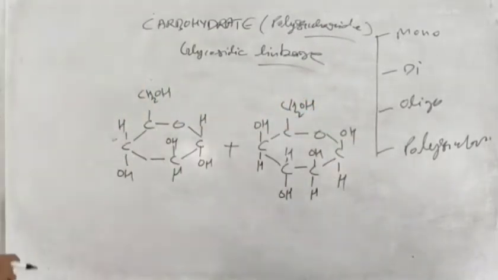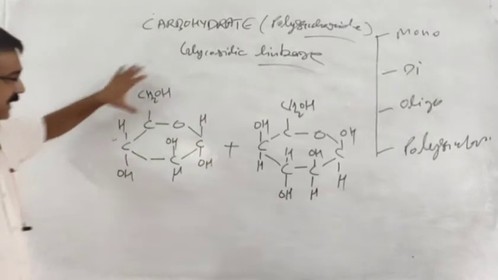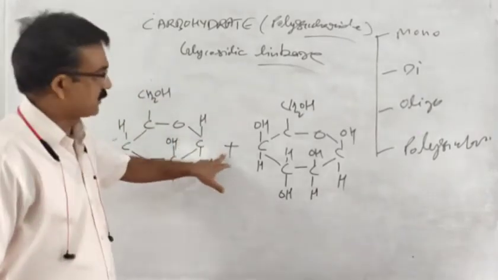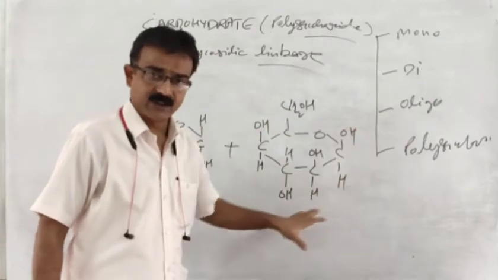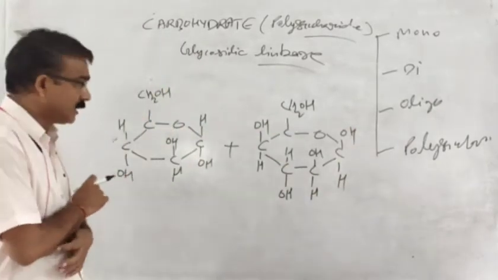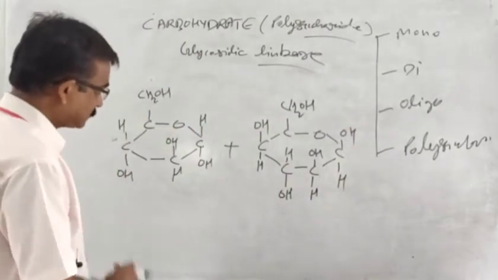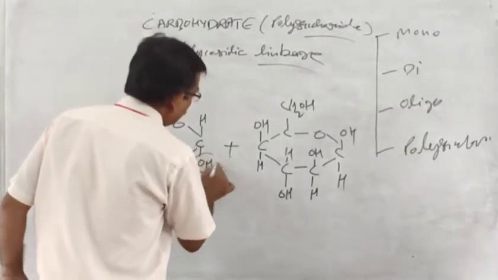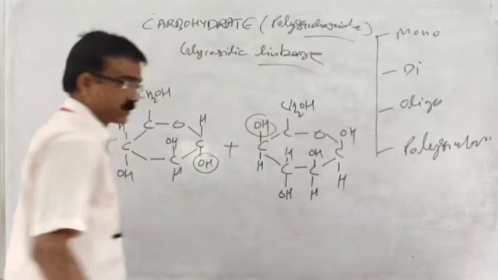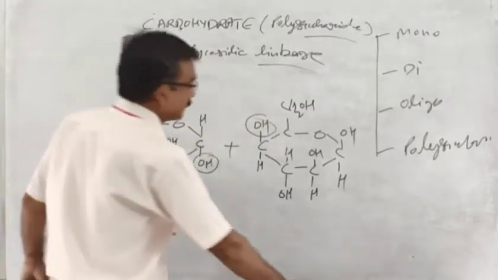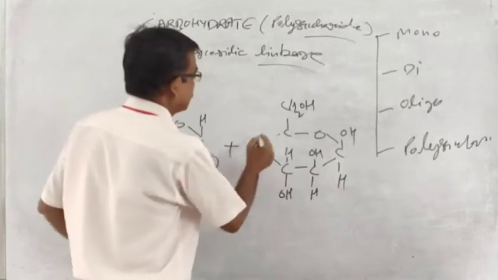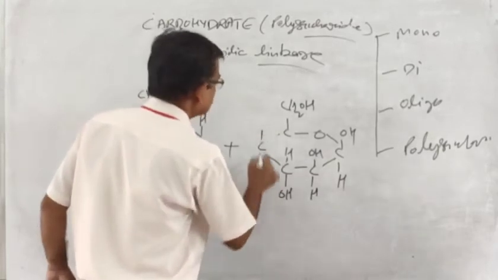Now you know, here I form one cyclic structure of monosaccharide and fuse it with another cyclic structure of monosaccharide. Now what will happen? This group will fuse with this group. So we can write it in such a way so it is easy to represent the cross.